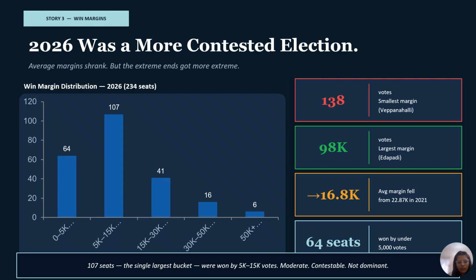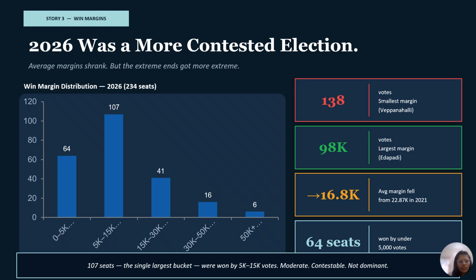And look at Edapadi, the opposite end, 98,000 votes, the most dominant win in this election. And sitting between those two extremes, the average margin fell from 22,870 in 2021 to 16,800 in 2026. So Tamil Nadu voted closer. More seats were genuinely in play. The 2026 election was more contested than the one before it, despite how decisive the overall picture looks. So now we got through 3 stories. Check. But I had one more question I could not walk away from.